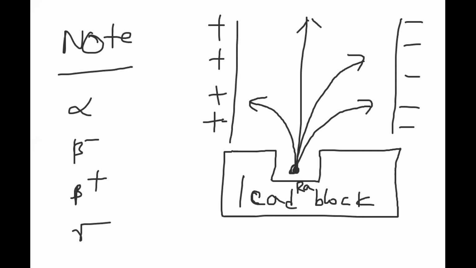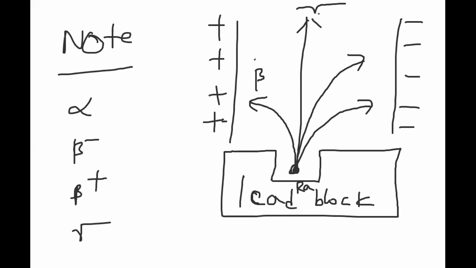Gamma is a radiation and doesn't have any charge, so it is not attracted by the electric field, the positive and negative plates. That means this is gamma. The gamma particle is going without any deviation. And the particle which is attracted towards the positive plate must be negative, that is, beta minus electron.